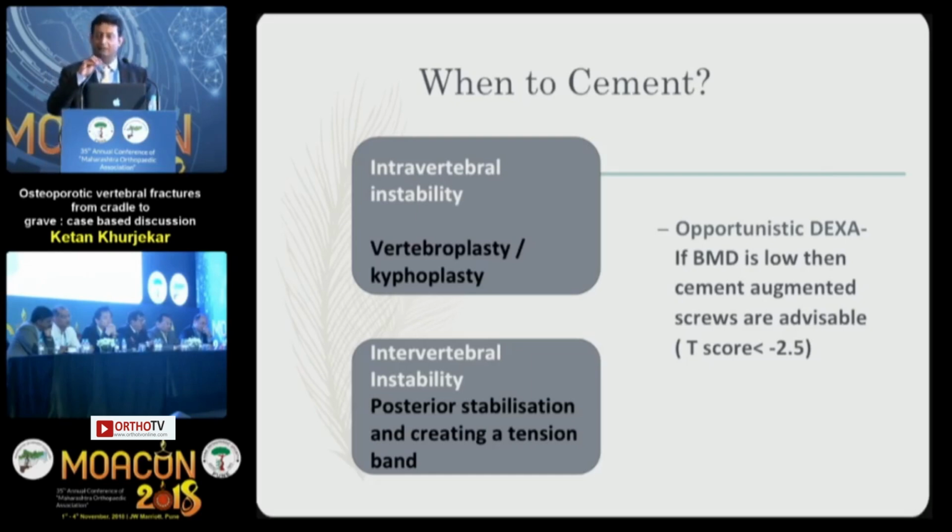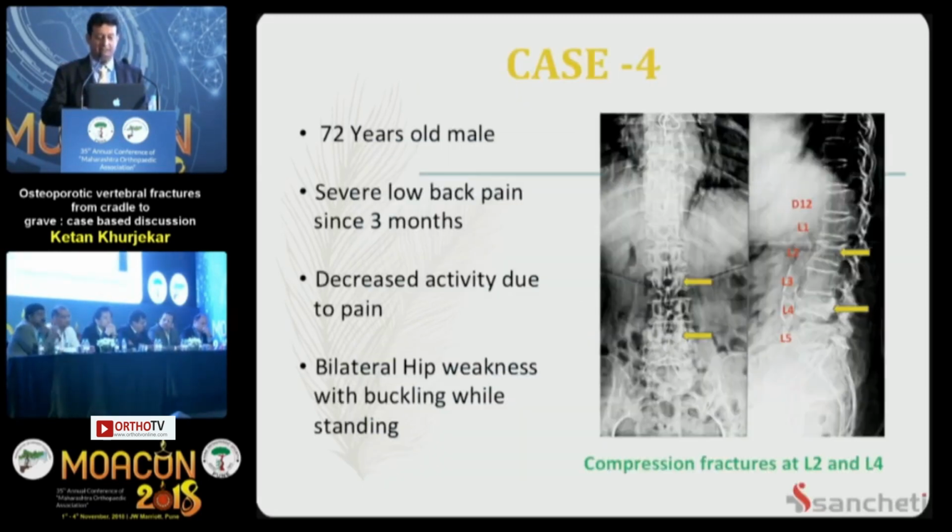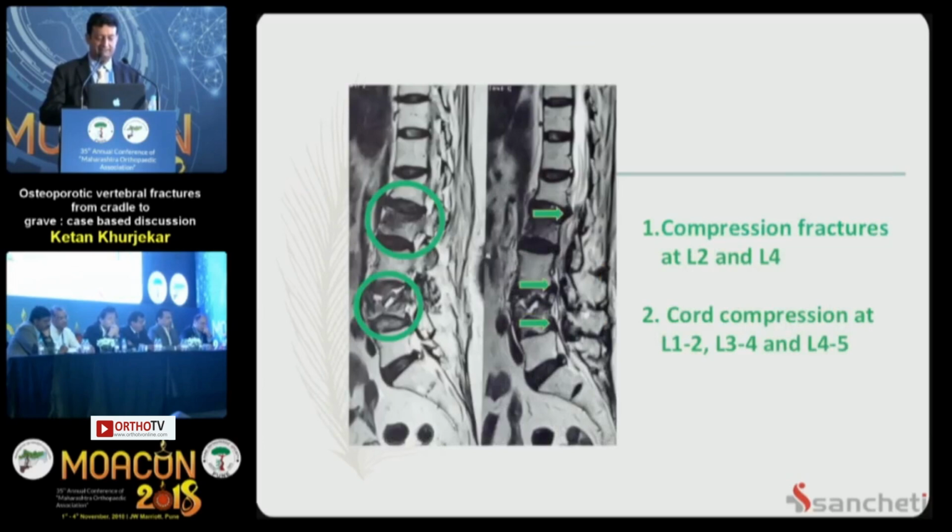We should do an opportunistic DEXA scan or BMD scan, and if it is below -2.5, then in those cases we can supplement with cement augmentation. A 72-year-old male patient, severe low back pain since the last 3 months, decreased activity due to pain, bilateral hip weakness, and this is the MRI. How would you like to treat this? Skip vertebral fractures, neurological involvement, no sagittal problems.